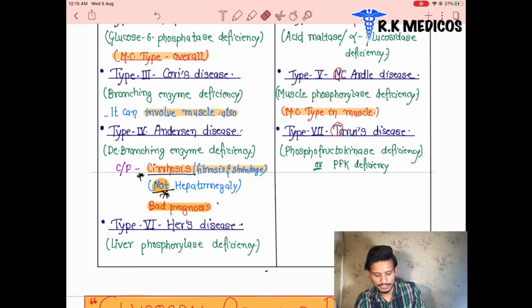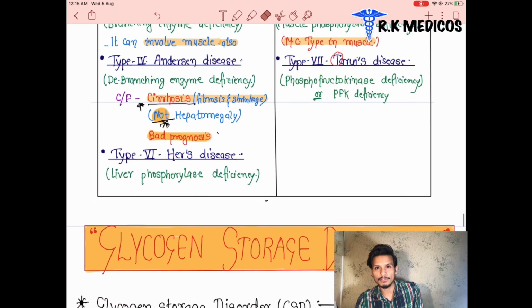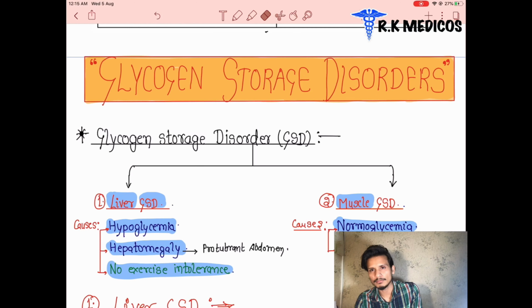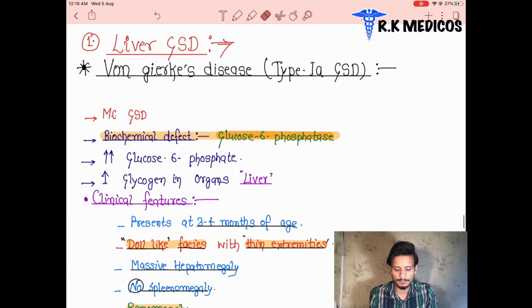So for now you can see the glycogen storage, how it happens in the liver, how it happens in the muscles, and what the names of the glycogen storage disorders in the muscles and in the liver are. You now know. Now we are going to see the liver first, type 1. Type 1 is in the liver, and you know the name of it, that is Von Gierke disease.